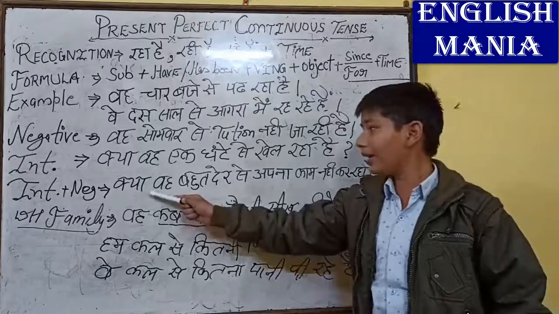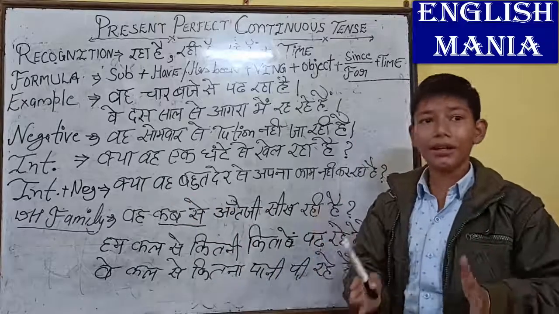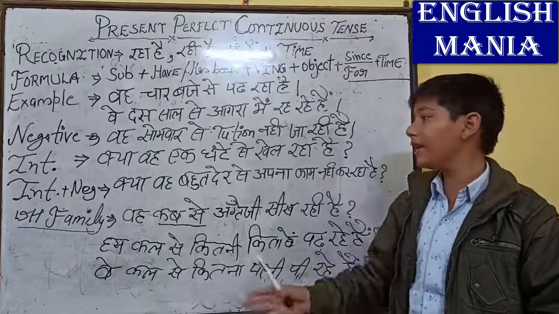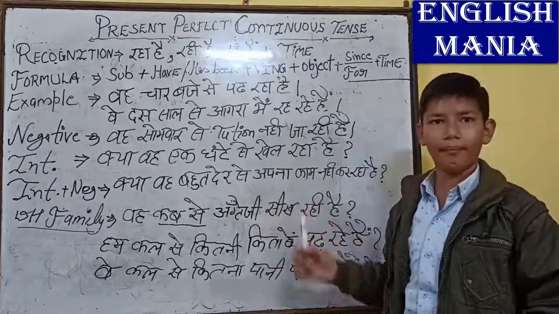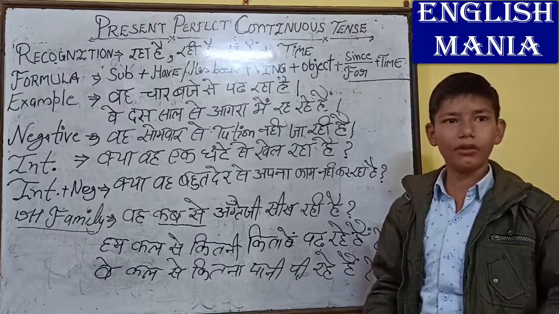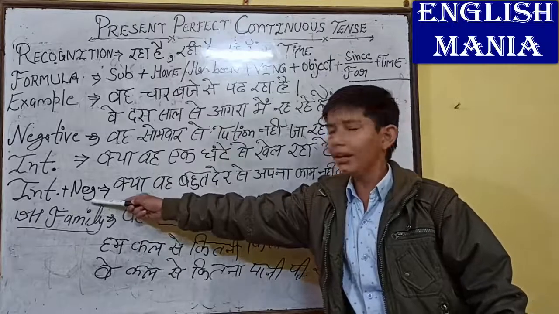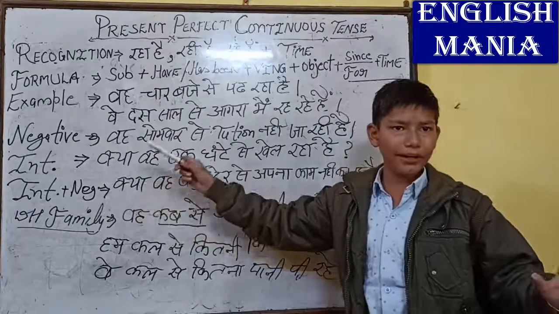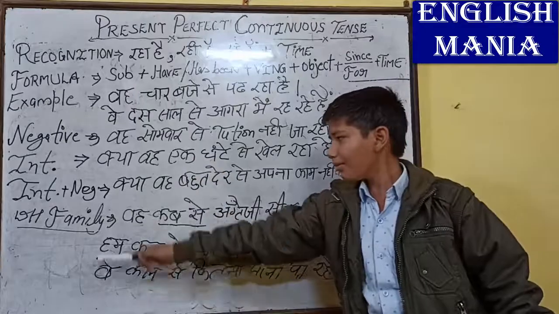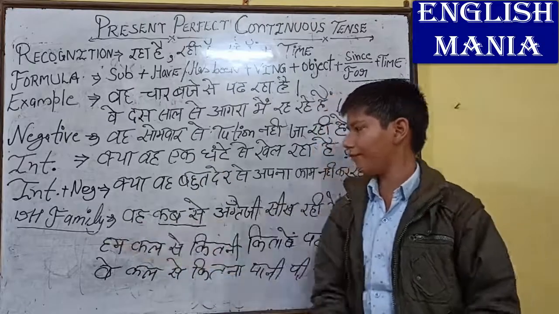And we can convert it like this also. Has not he been doing his work for a long time? Both ways are correct, and whichever you like, you can use that. Okay, so I have finished till interrogative negative. Have you got it? Yes. So now come to WH family.